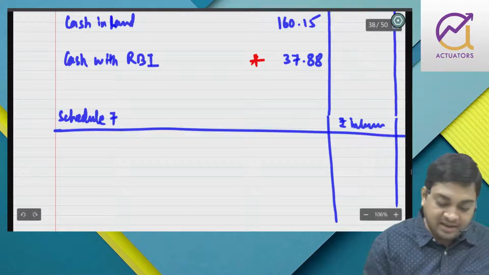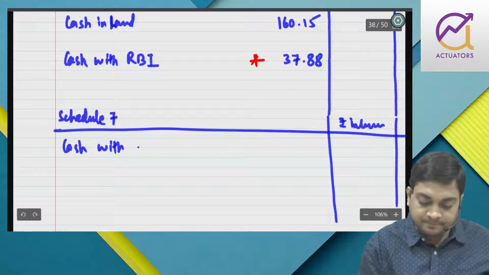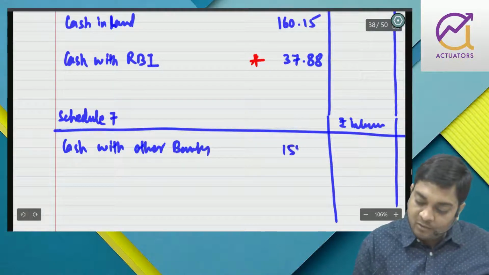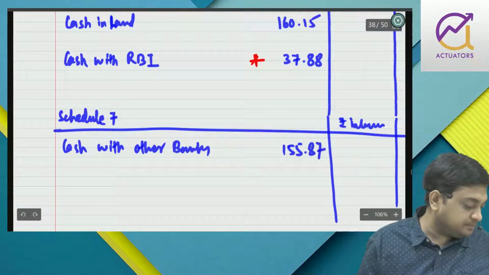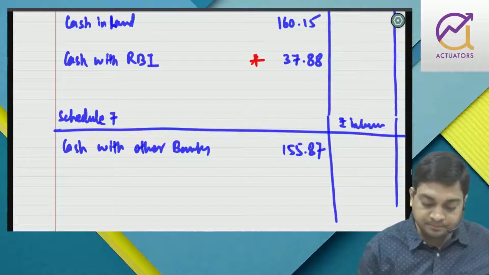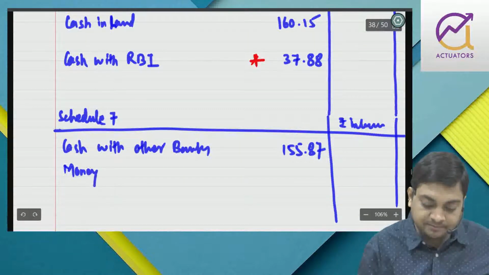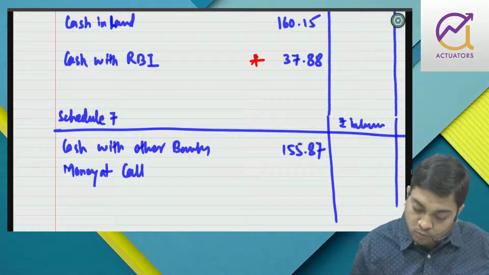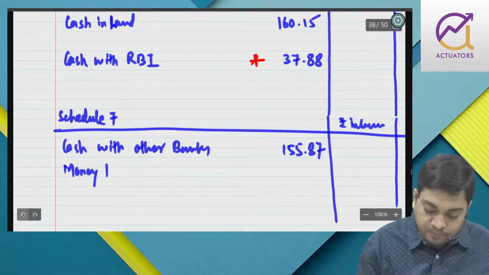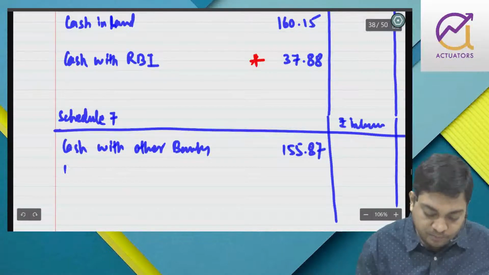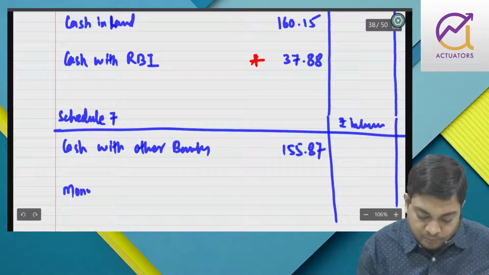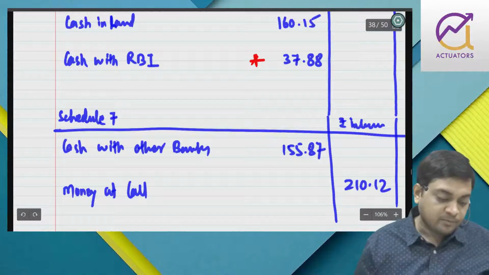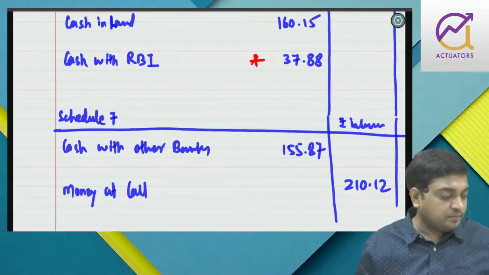So cash with other bank, they are telling $155.87 and money at call will come here. How much? 210.12. Right?